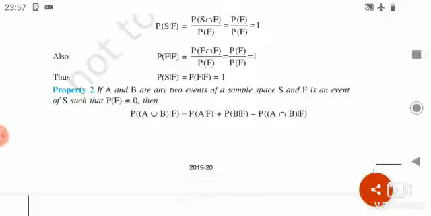Let me begin with the second property of conditional probability.